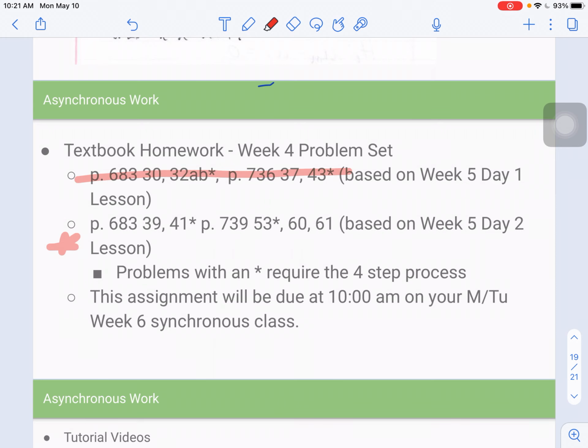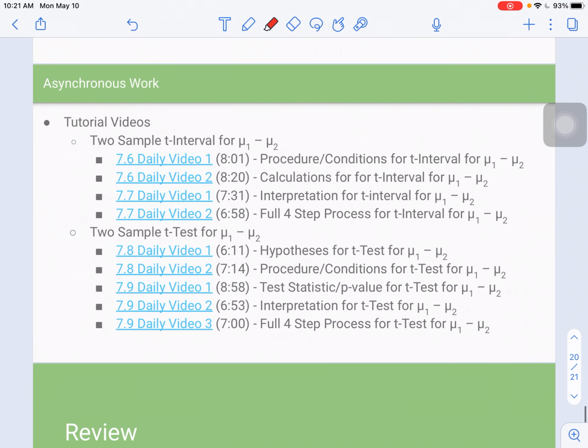And then for tutorial videos, these 4 videos go through the t-interval for mu1 minus mu2. I did not do an example of that one, so those might be helpful videos to watch. The 2-sample t-test for mu1 minus mu2. This was the example that I just did, but these give you some videos to look at for the t-test if you want. And they are kind of split up using those 4 steps. So you have hypotheses, procedure and conditions. This is kind of like a combo of 1 and 2. Step 3, step 4, and then this is the full 4-step process.